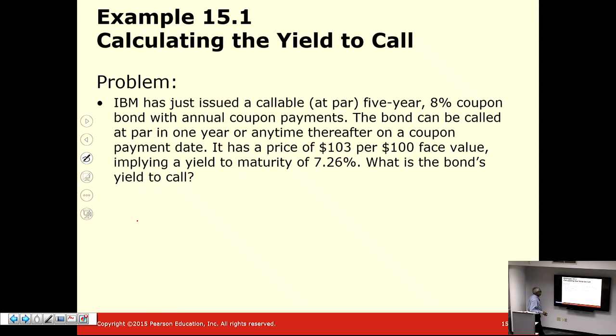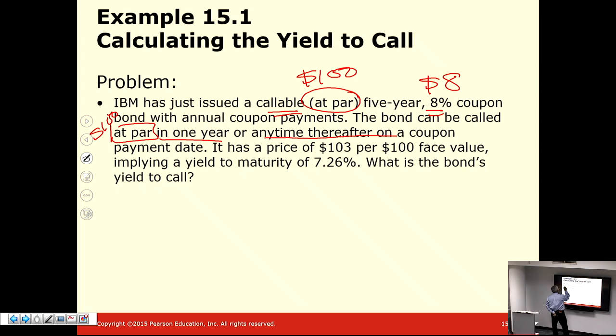So here is an example. The company has issued a callable bond at par. So we assume par value is $100, 8% coupon. So the coupon is $8. But the bond can be recalled anytime in 1 year at par. That means at 100. Its current price is 103, that's B0, and its yield to maturity is 7.26. What is the bond's yield to call?